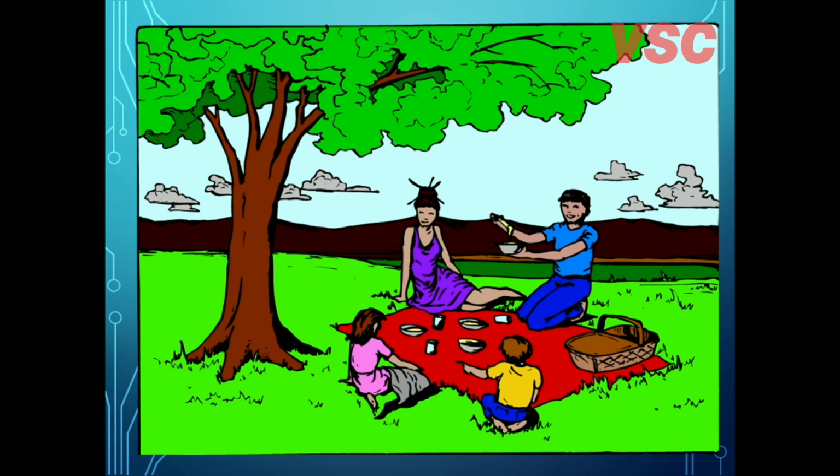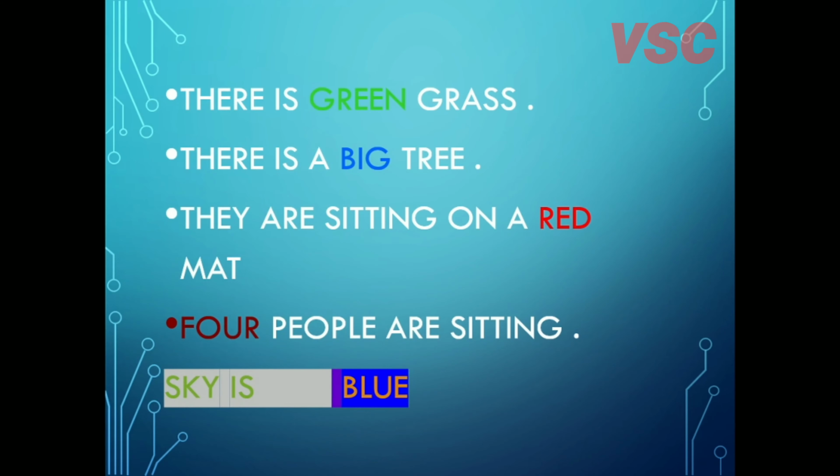The next picture you can see over here. Look at it carefully and make some sentences using the adjectives. There is green grass. There is a big tree. They are sitting on a red mat. 4 people are sitting. The sky is blue. So you can see over here green, big, red, 4 and blue. These all are describing the picture. These all are adjectives. These all are describing words.